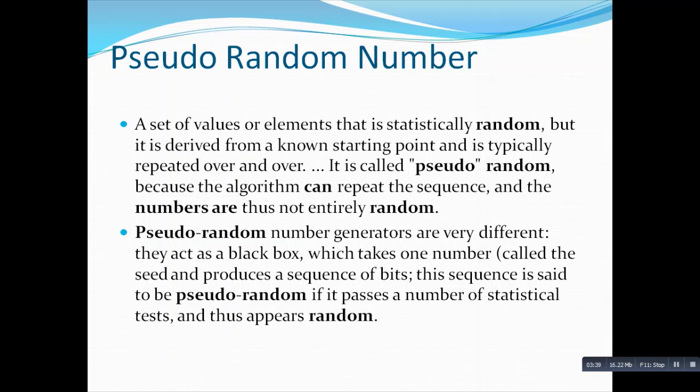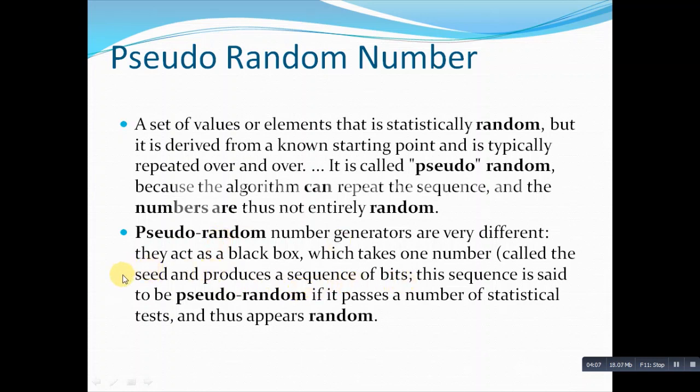If you know the algorithm, then one can predict what the next number will be. But it is also a very difficult algorithm, and it is not always easy to predict. Pseudo random number generators are very different. They act as a black box which takes one number called the seed and produces a sequence of bits.